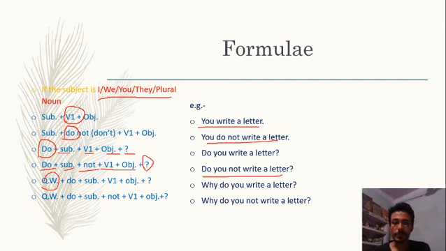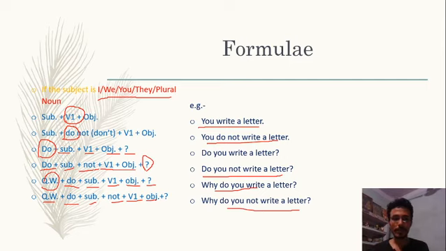And then after we use helping verb, then subject, then verb first form, then object, and while writing, question mark. For example, why do you write a letter? Similarly, if a WH type question is asked in negative, then the structure will become question word plus do plus subject plus not plus verb first plus object. For example, why do you not write a letter?